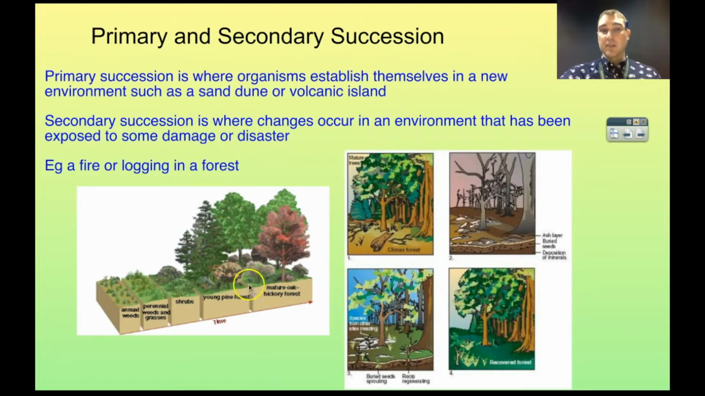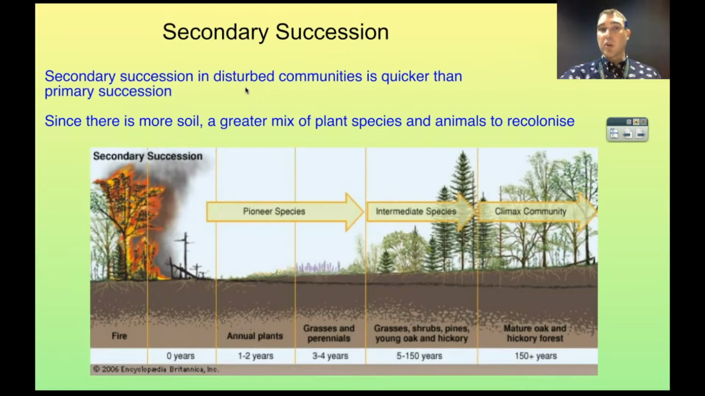Good examples of secondary succession are things like fires, and this is particular in the Australian ecosystem. We're going to talk about this a bit later on. Secondary succession is a lot quicker than primary succession. Primary succession can take hundreds to thousands of years, whereas secondary succession might take hundreds of years to get to the climax community. The reason for this is there's already soil present. There's also already plant species that are nearby normally, and there's already animals that are able to make it to the area to help with the recolonization.